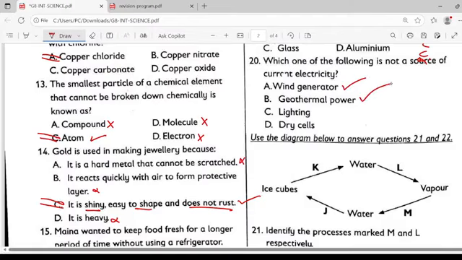Geothermal power stations, yes, they generate electricity. Dry cells, yes, they can generate electricity. They are a source of electricity. Lighting, no, lighting is just a product. What we obtain from the electricity is light, but it's not a source. So that is C for cat.